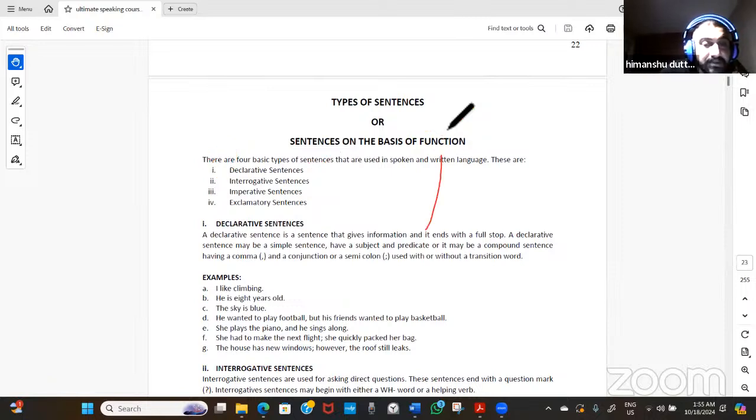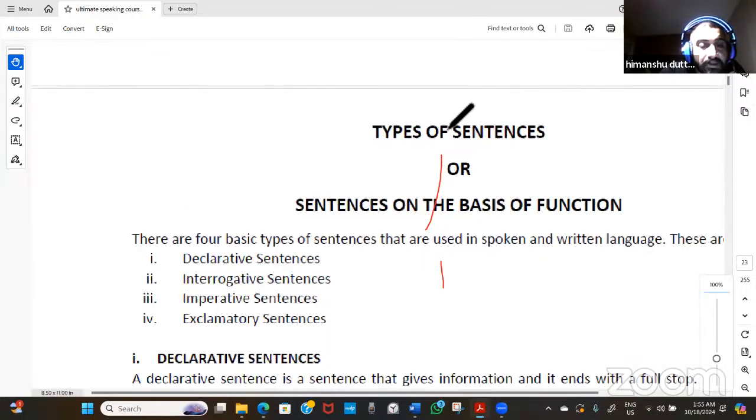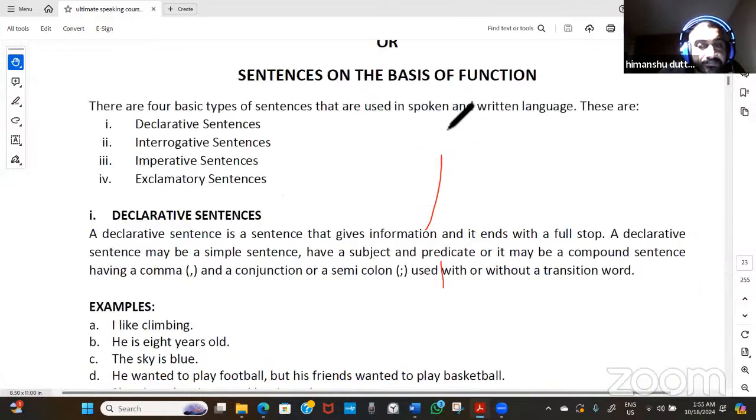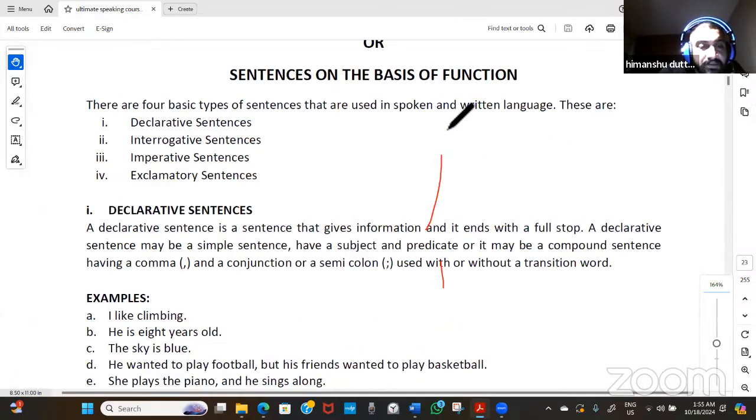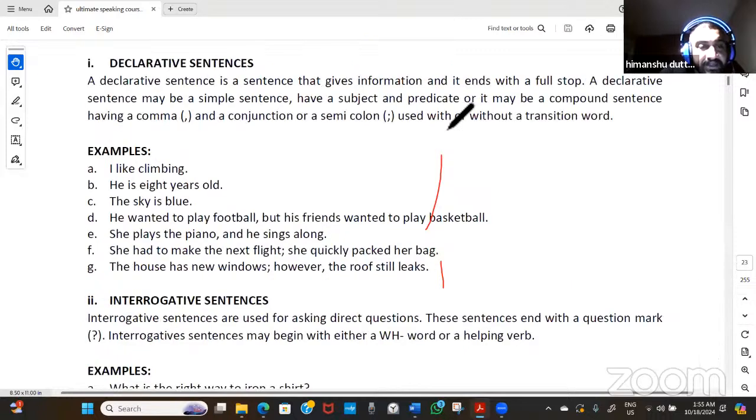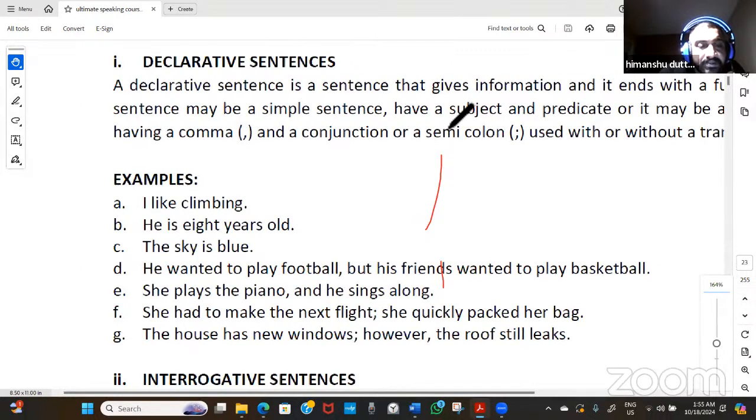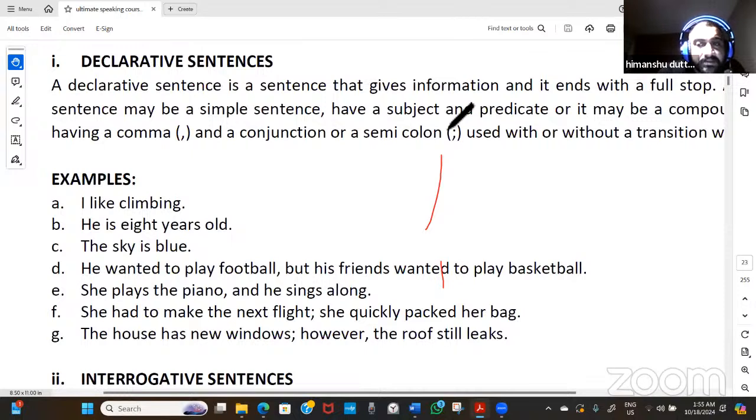Give me a second. Okay. So we're going to focus on only the declarative sentence first. I'll just hide myself, or I'll just place it like this. Okay, so we have the declarative sentence in front of us.